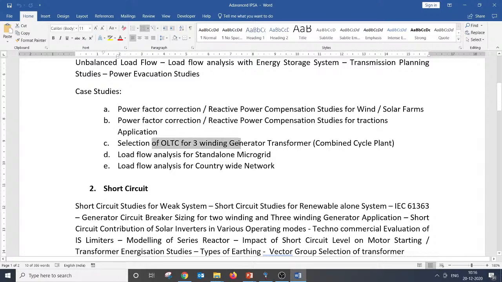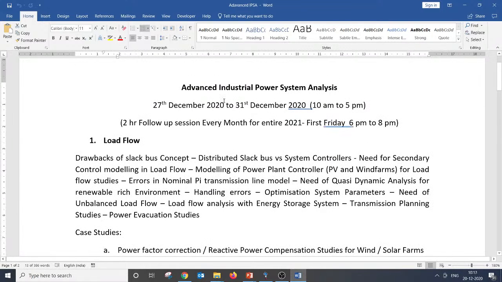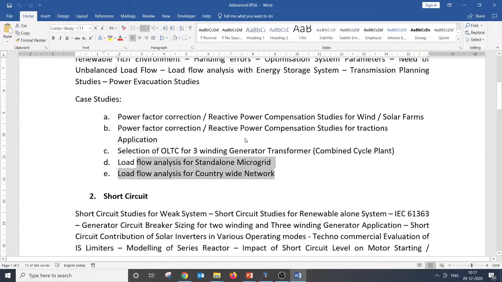And selection of on-load tap changer for three-winding transformers, as well as selection of the transformer impedance for such three-winding transformers for combined cycle plants. Load flow analysis for a standalone microgrid, load flow analysis for a countrywide network. These are all the things which we are going to cover. Anyway, this we will be posting. I will not go one by one through all of this.